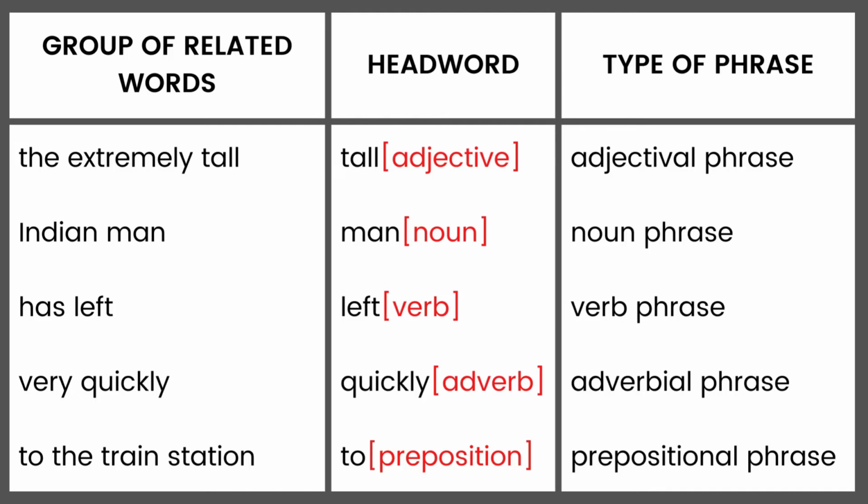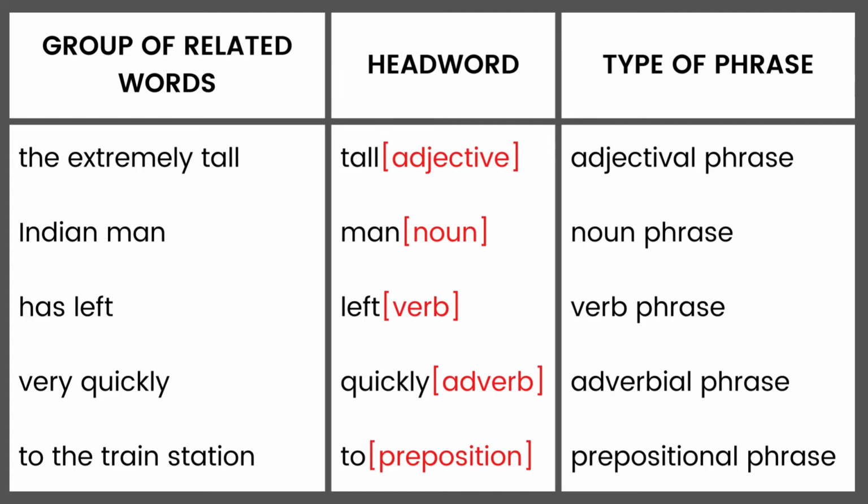The part of speech of quickly is an adverb. Thus, we have an adverbial phrase. Now, our last group of related words we identified: to the train station. In this phrase, however, the preposition to is our head word. If so, then we have for ourselves a prepositional phrase.